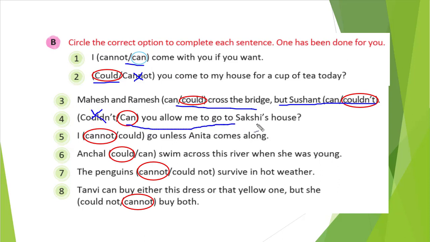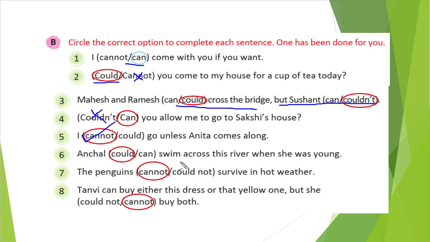Can you allow me to go to Sakshi's house? That is the correct answer. I blank go unless Anita comes along. If Anita doesn't come, you cannot go, right? So the correct answer is cannot.